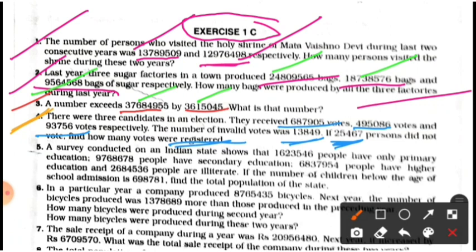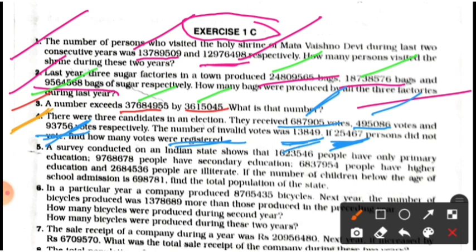Here these votes are polled for the first candidate, this for the second, and this for the third. There are 3 candidates, and these votes are invalid, and here this number of persons did not vote.